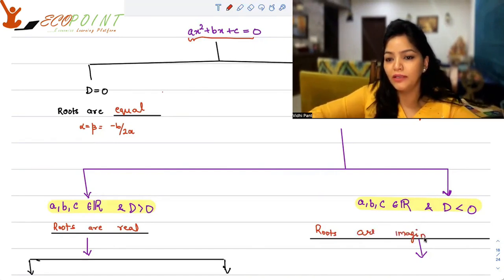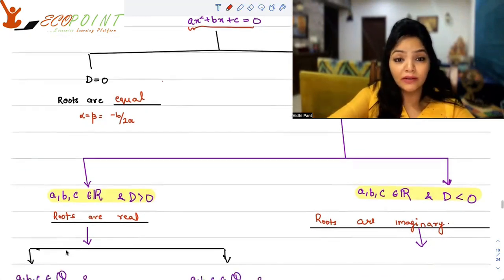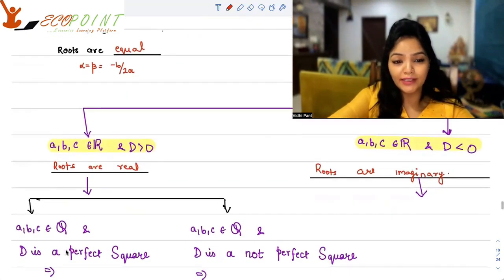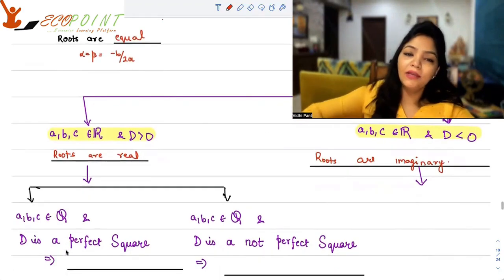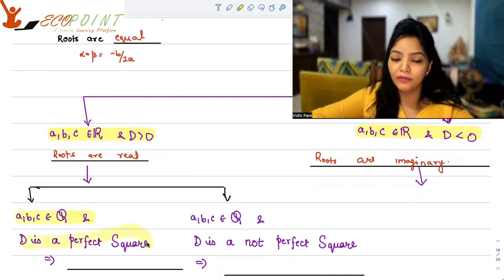Imaginary would mean that you'll have complex numbers, which you can't represent on the real line. Now, when roots are real, there could be two cases again. It might be the case that A, B, C are rational numbers, and D is a perfect square. When D is a perfect square, what happens then?